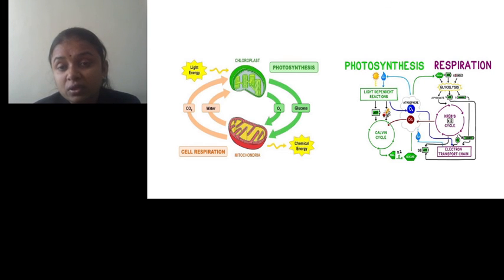In photosynthesis, oxygen is evolved, while in respiration, oxygen is utilized. In respiration, carbon dioxide is released, while in photosynthesis, carbon dioxide is fixed. The central pathway of photosynthesis is the Calvin cycle, while in respiration the Krebs cycle is the major pathway.